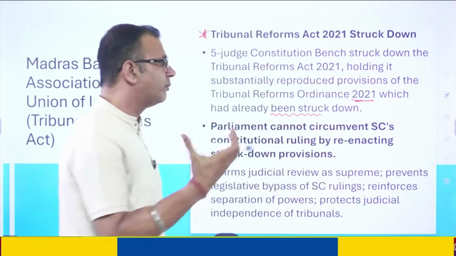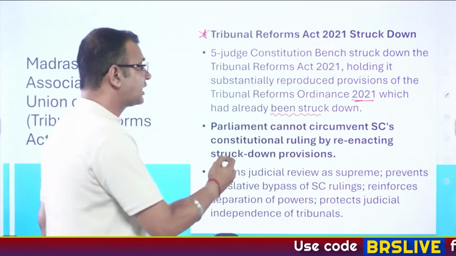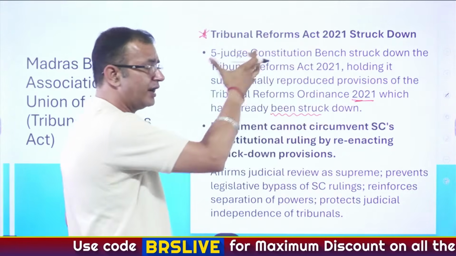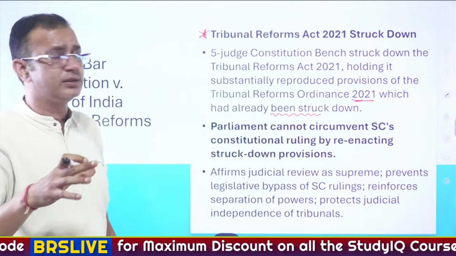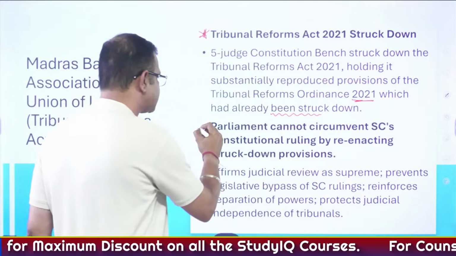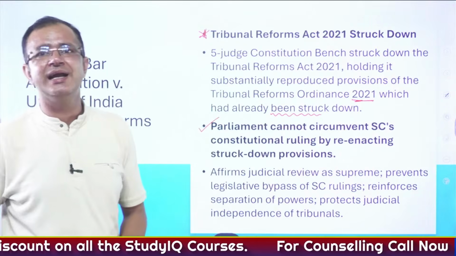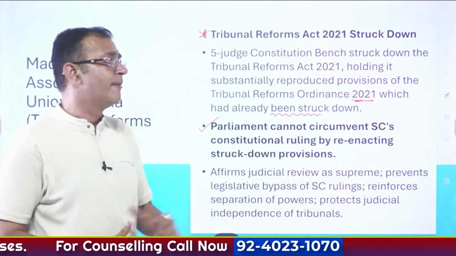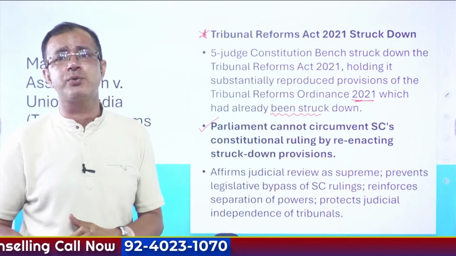The Parliament circumvented the earlier ruling and introduced another Act for the complete process. So the Supreme Court said that Parliament cannot circumvent the Supreme Court's constitutional ruling by re-enacting the struck down provisions.